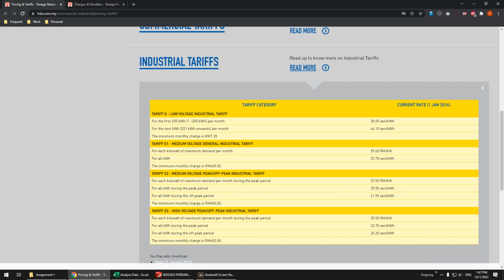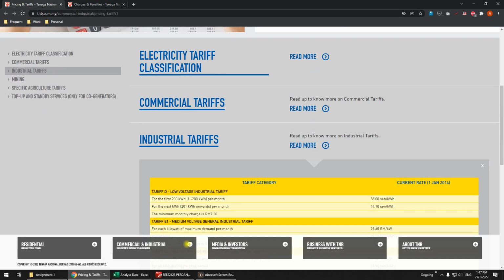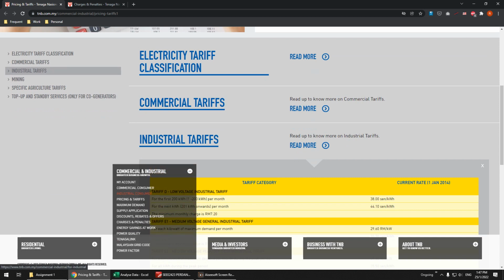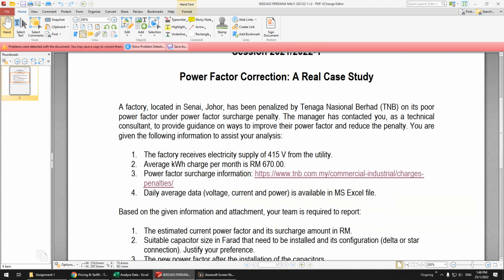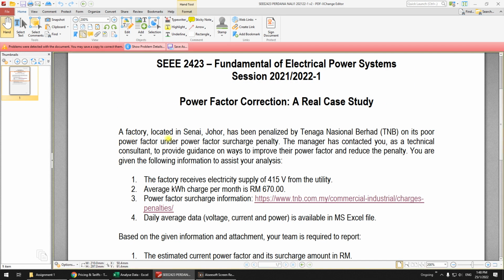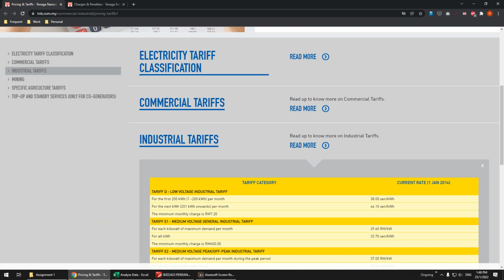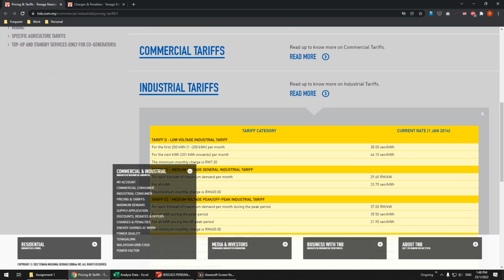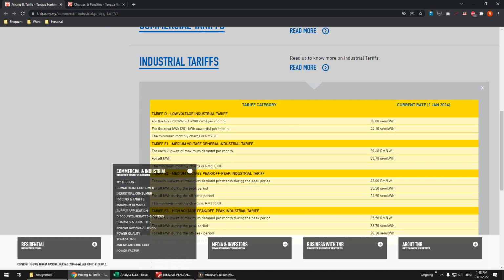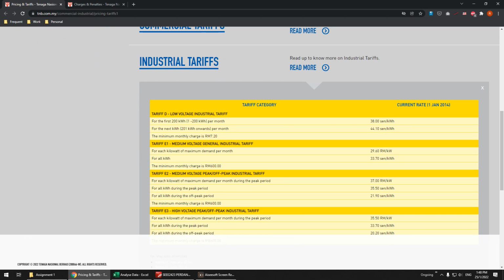And also the tariff, of course, you have to go to commercial. You can see here the tariff. Click tariff, and this is the industry tariff. Why? Because the factory is industry, and it is very low voltage, 415 V. It is low voltage. Most of you, I think all of you, don't show the tariff you use. So this is the tariff, the industrial low voltage tariff.